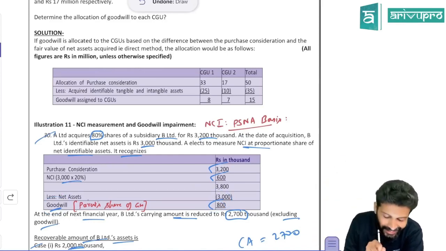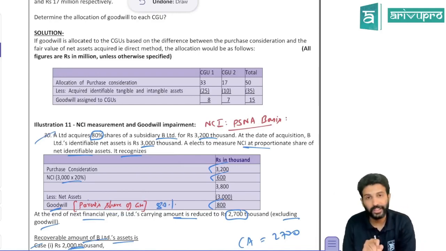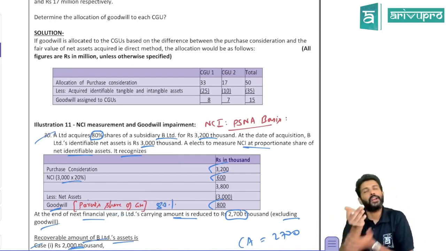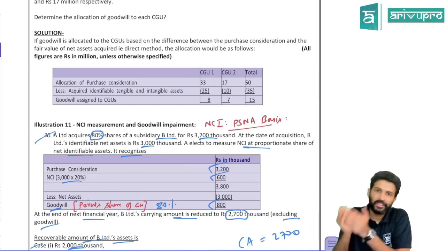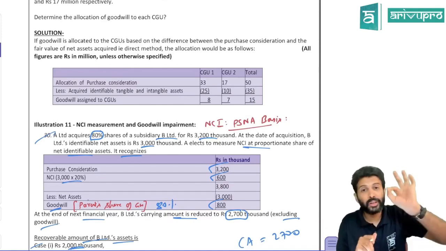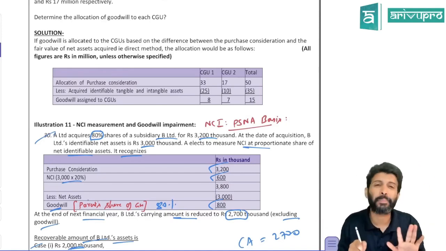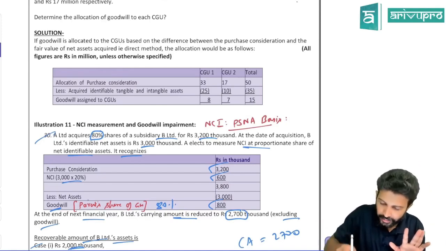It is only parent's share of goodwill. That means this represents only 80%. Yes, we have studied this. So if NCI is valued under PSNA basis, the goodwill that you get is not full goodwill. It is only parent's share of goodwill, which is 80%. So that you have added, right?